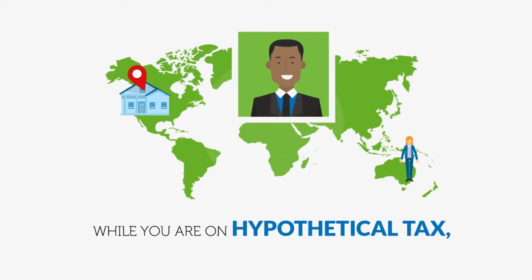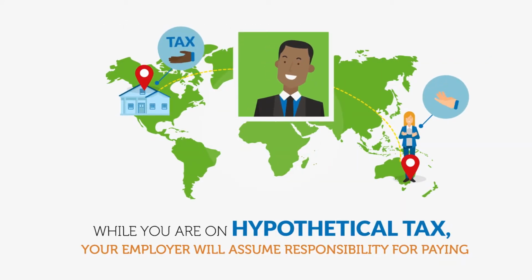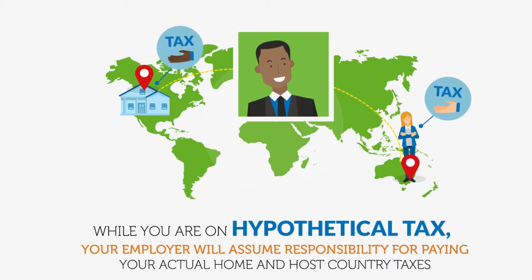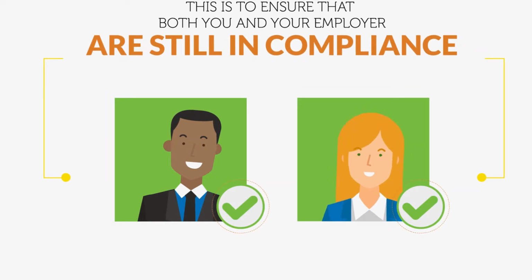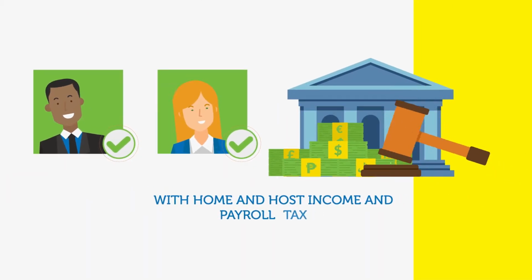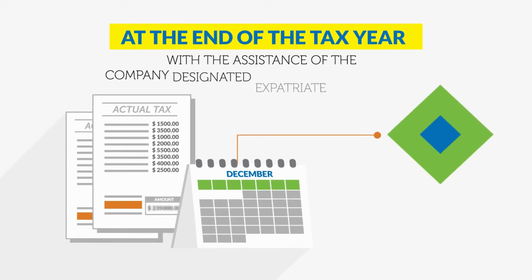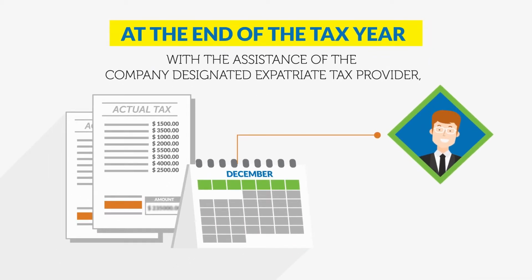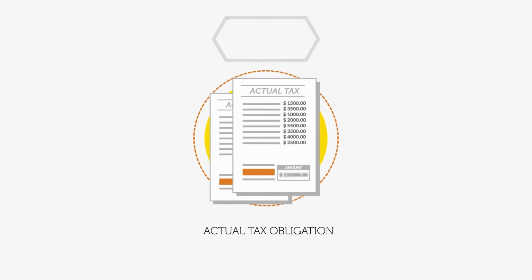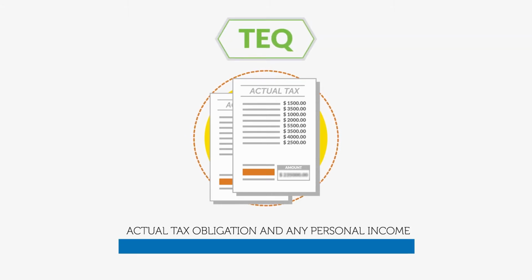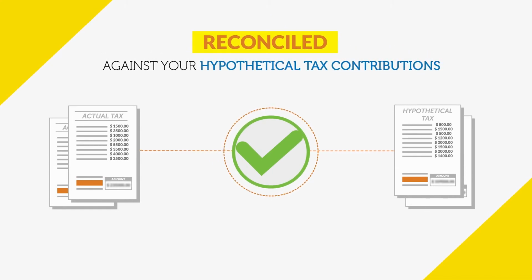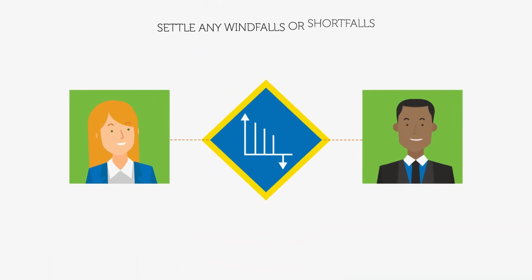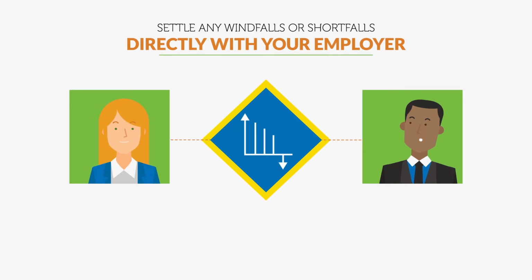While you are on hypothetical tax, your employer will assume responsibility for paying your actual home and host country taxes. This is to ensure that both you and your employer are still in compliance with home and host income and payroll tax regulations. At the end of the tax year, with the assistance of the company-designated expatriate tax provider, your actual tax obligation on company-sourced income and any personal income covered by the TEQ policy is reconciled against your hypothetical tax contributions. You will then settle any windfalls or shortfalls directly with your employer.